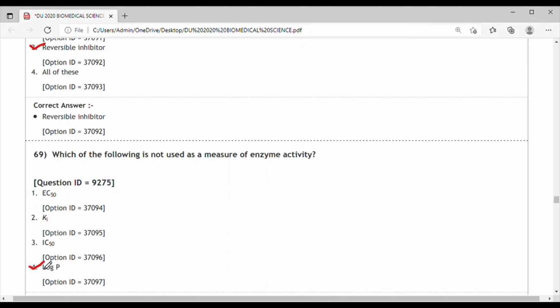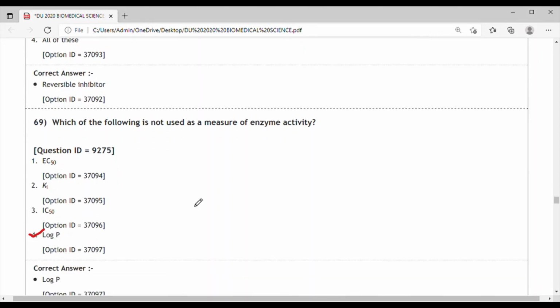That is not used in the measure of enzyme activity because log P helps in measuring lipophilicity, which helps to predict in vivo permeability of the active compounds in drug discovery. So the correct answer is option 4, log P.